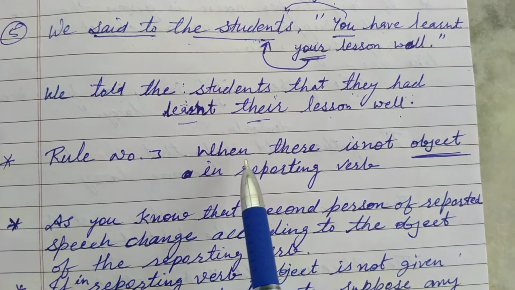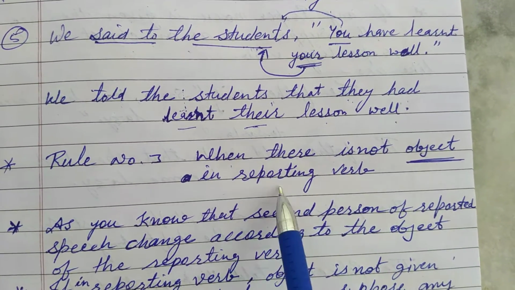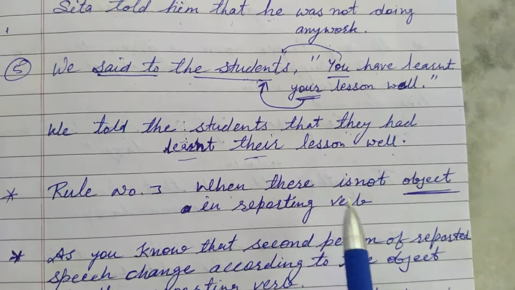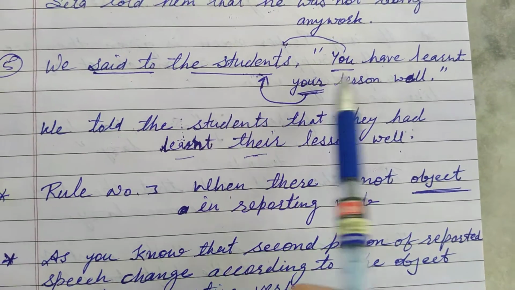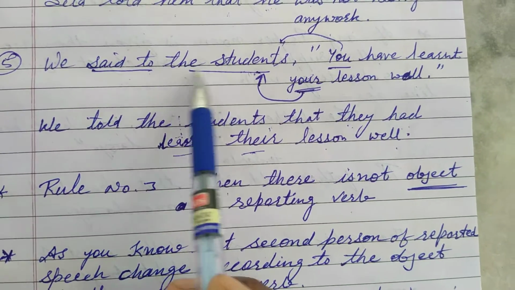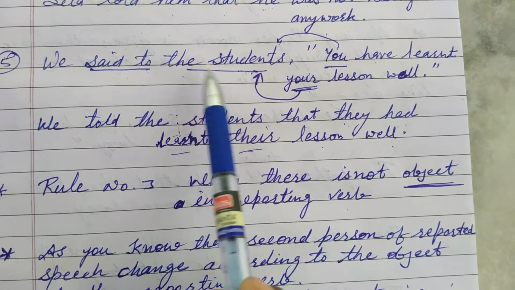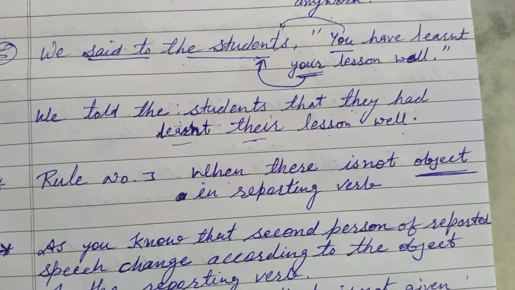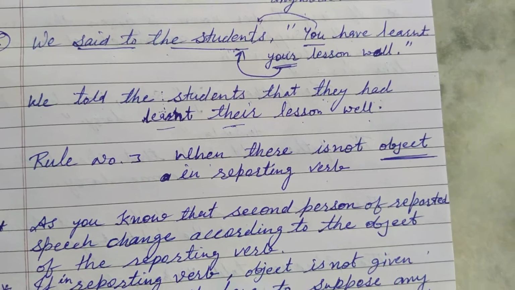What is rule number 3? When there is no object in the reporting verb. This is the reporting verb, and this is the reported speech. If the object is not given in the reporting verb, how do we make the sentence in reported speech?